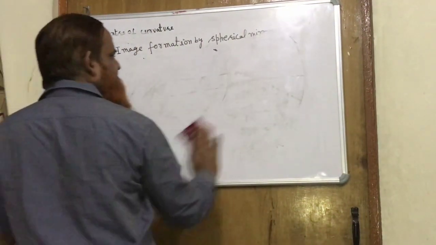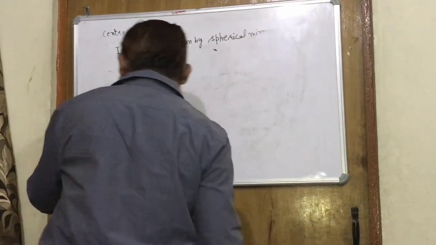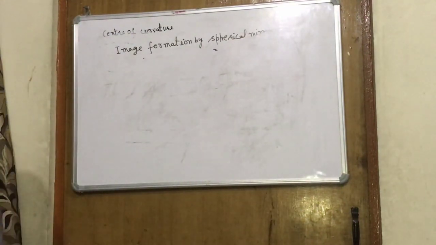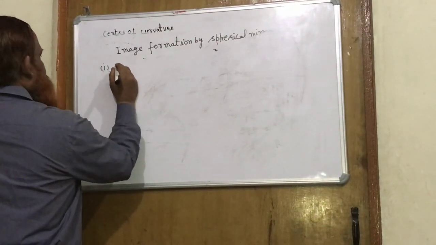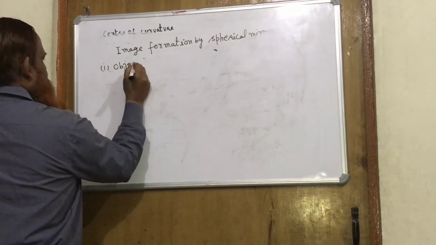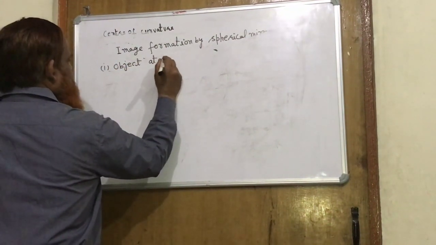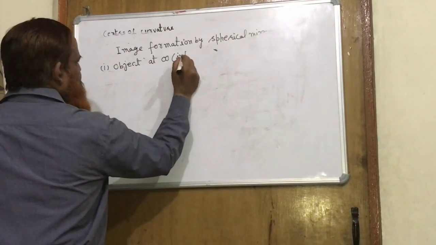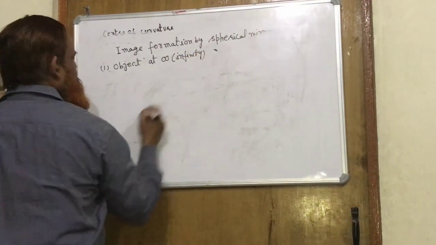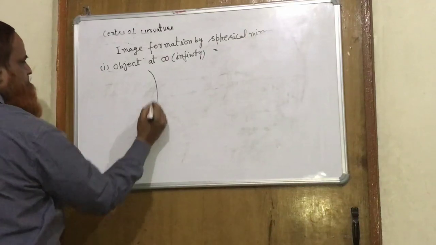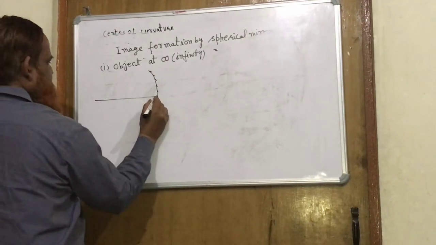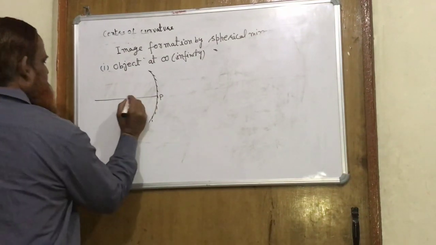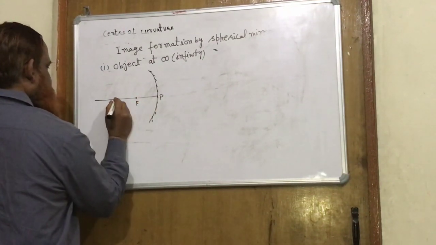Now first I will draw the ray diagram for image formation by a concave mirror. The first position: object at infinity. In the mirror, first draw its principal axis, then the pole, and locate the focus and center of curvature.